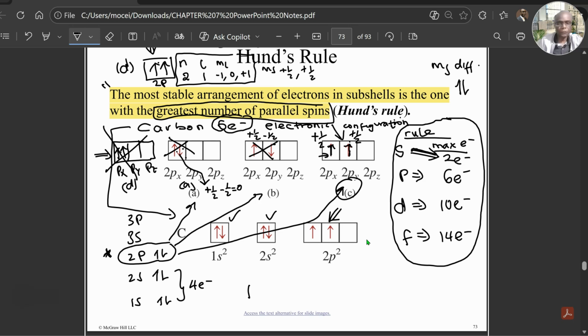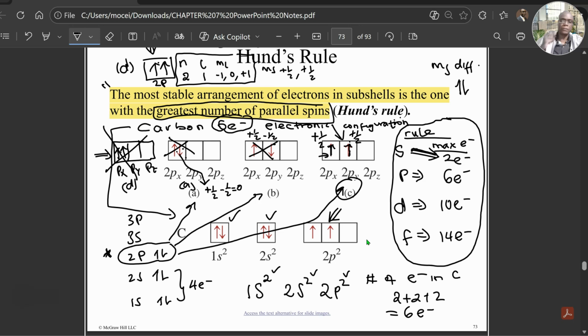So the electronic configuration of carbon, electron arrangement of carbon, would be 1s2, 2s2, 2p2, where these 2's are the number of electrons in carbon. If you add 2 plus 2 plus 2, you're going to get 6 electrons, which is what you have in carbon. So I think I've explained that at length. Maximize your spins. Let's try another example.